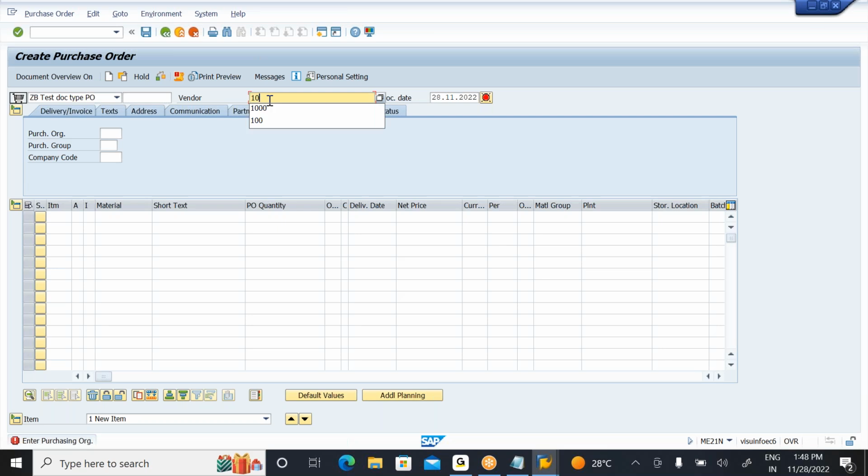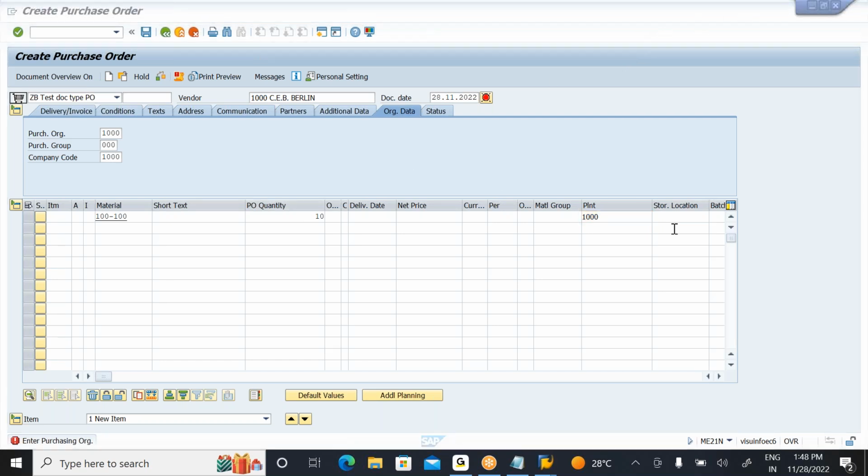Enter the vendor, for example. Enter the purchase organization, purchase group, the company code, and your material code. What is your material code here? Some 100 by 100 material. Enter your material code, enter some quantity, and a plant.